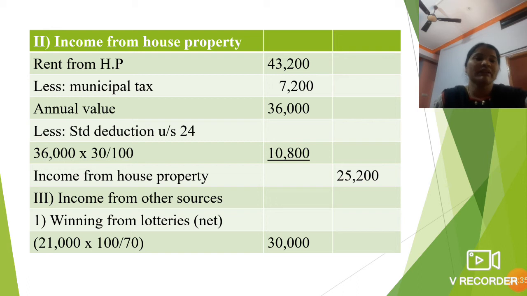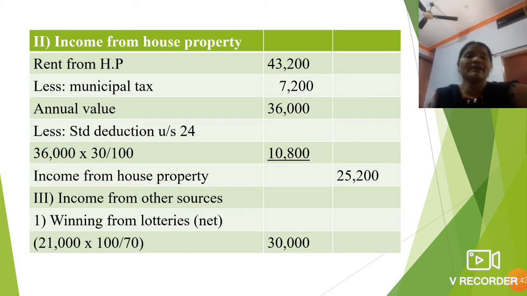This is the annual value of house property. Then from the annual value of the house property you should deduct the standard deduction under section 24. How much standard deduction is allowable here? 30% is allowable. So 36,000 into 30 divided by 100 means 10,800 is the standard deduction. You should minus it from the annual value of 36,000. You will get the income from the house property, that is 25,200. This is the second head, income from house property.